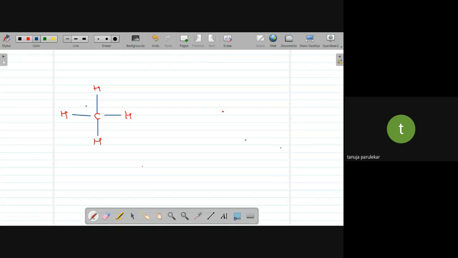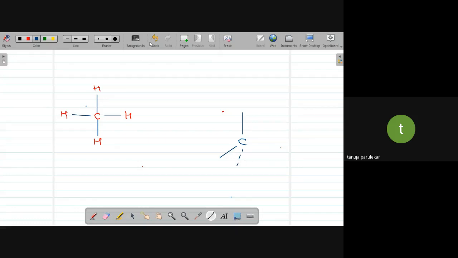I'm using a different color. So this is that carbon. Then this is one hydrogen, and this is the other hydrogen. Now I want to show the dotted line. Let me see if I can do a dotted line with this.